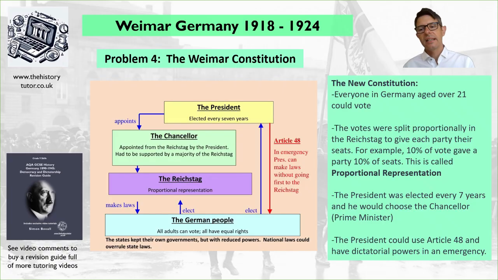The president was elected every 7 years, and he would choose the chancellor, the prime minister. Be aware that this is not the same electoral time as the Reichstag. That would be elected every 4 years, or whenever an election was called if the Reichstag wasn't setting up a good government. The president, though, could also use something called Article 48 and use emergency dictatorial powers to push through laws if there was a crisis or if the Reichstag was failing in some way. This is a crucial aspect of the Weimar Constitution.